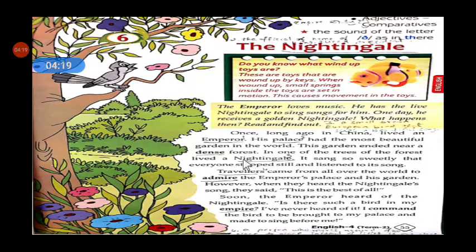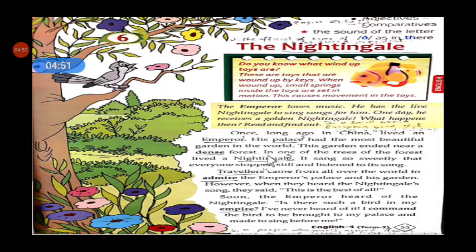Dense, D-E-N-S-E, means containing a lot of people, things, plants, etc., with little space between them. So between these two places, the garden and the forest, there is a dense forest. That forest has a lot of birds and wild animals, and many trees.